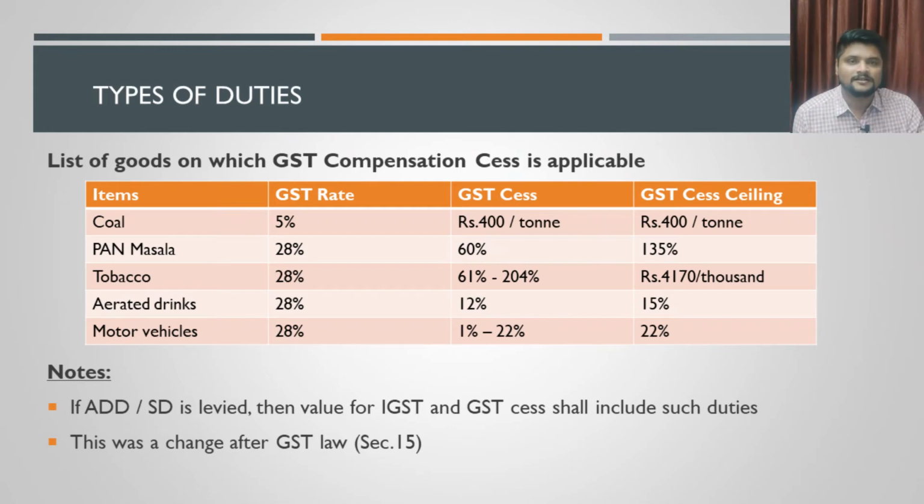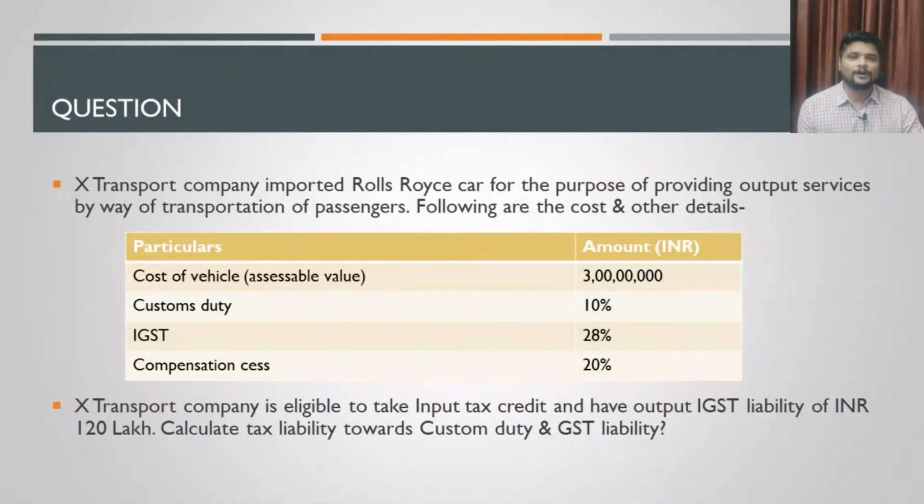Okay, so under this concept, let us quickly discuss one example question to better understand these provisions. The question here is: X transport company imported a Rolls-Royce car for the purpose of providing output services. What is a Rolls-Royce car? It is a high-end luxury car.